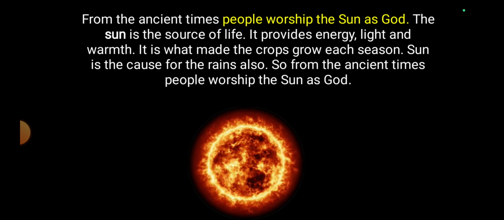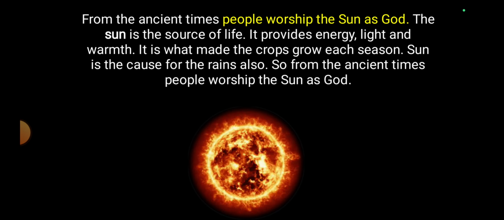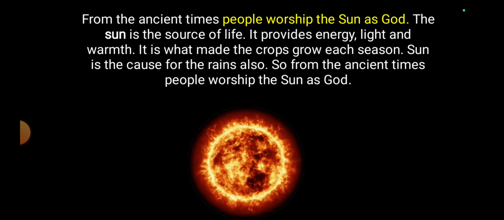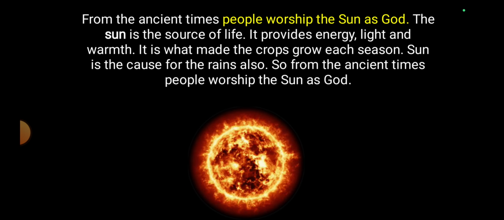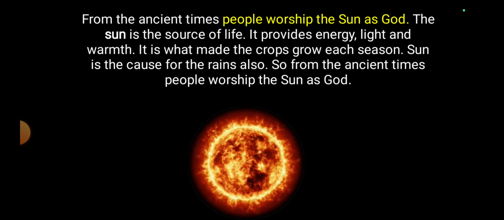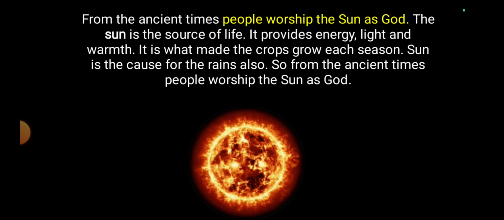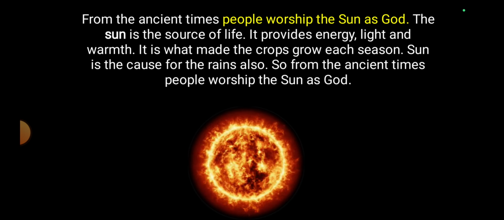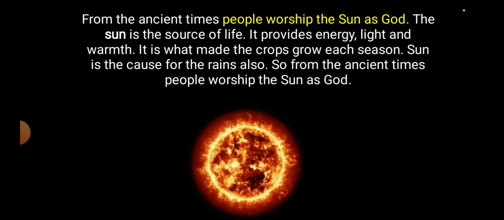From ancient times, people worship the sun as a god. In so many religions, the sun is the source of life. It provides energy, light, and warmth. It is what makes the crops grow each season. Sun is the cause for the rains also. So from ancient times, people worship the sun as God. It is the source for the heat and light.